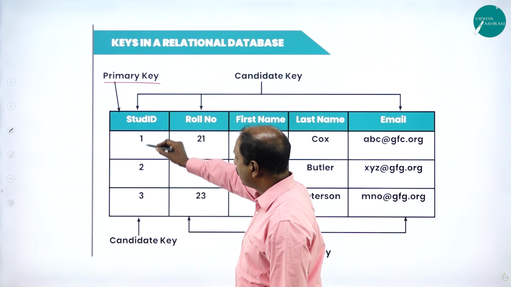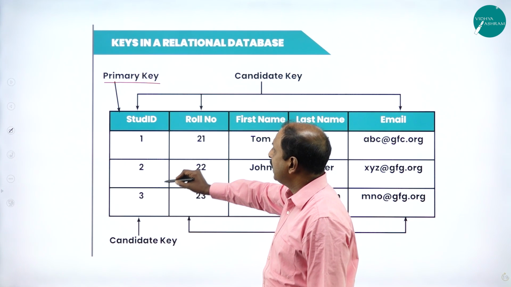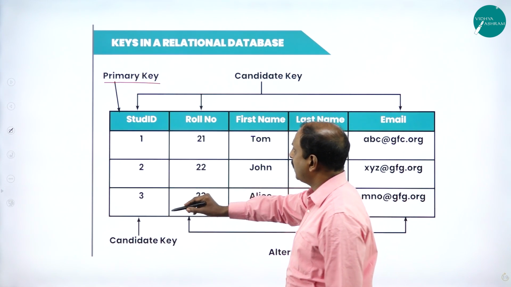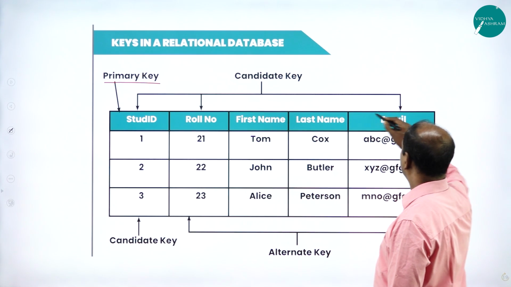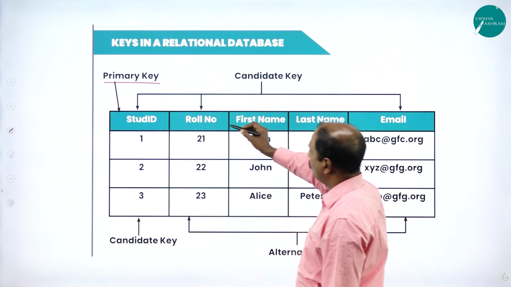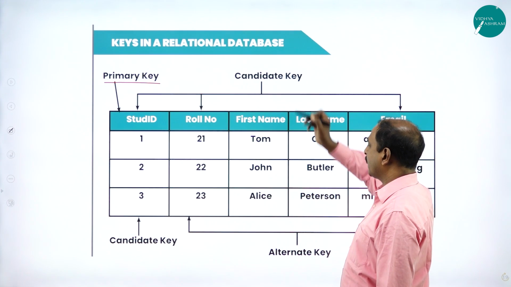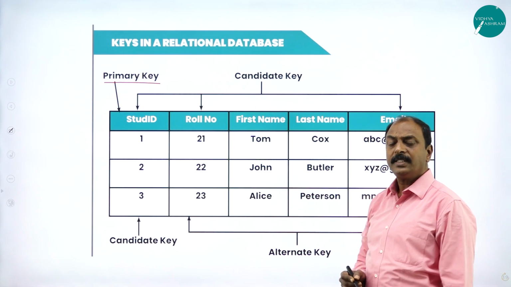So this is a unique ID or unique number. It is referred to as the primary key. And all these, the email ID, roll number, and ID, together are called candidate keys. It is called a candidate key.